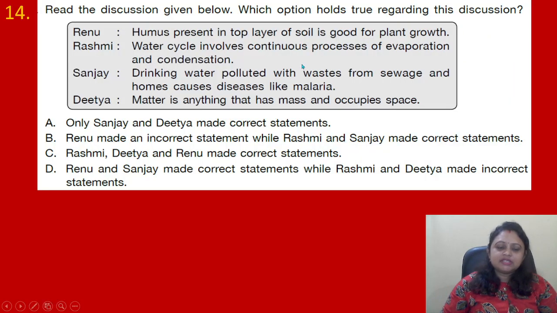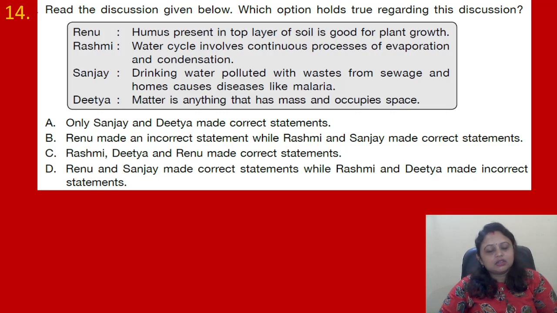Coming to the next question. Read the discussion given below. Which option holds true regarding this discussion? Renu: humus present in top layer of soil is good for plant growth. Rasmi: water cycle involves continuous processes of evaporation and condensation. Sanjay: drinking water polluted with waste from sewage and homes causes diseases like malaria.